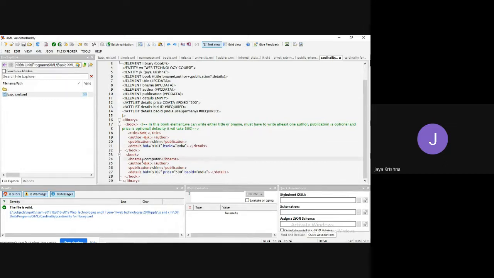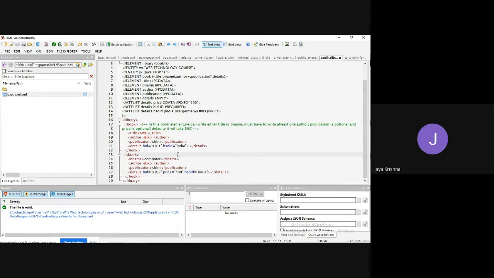The same thing. Here I have taken the title, here I have taken the book name, computer. Author I have taken. Publication I have taken. Book ID is 102, because it is ID, it should be unique. Price I may mention or may not mention, there is no problem. Book sold India, or you can take some other country.